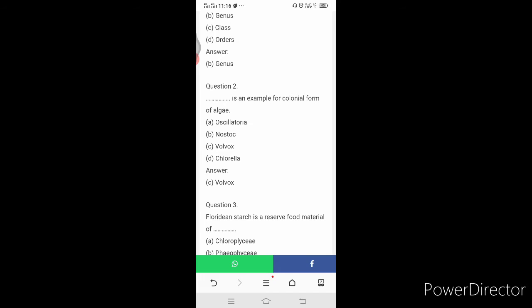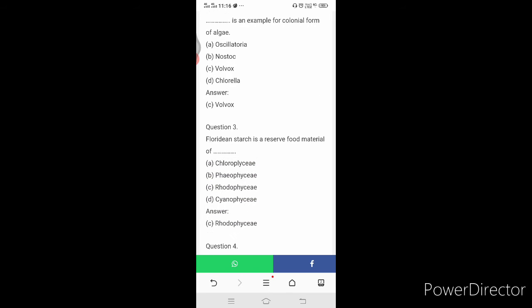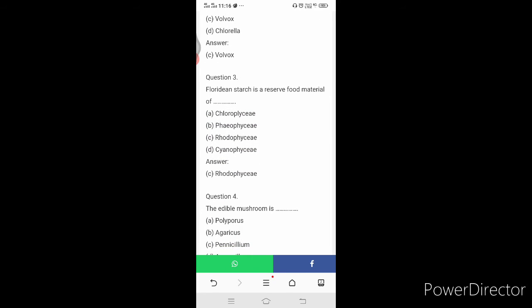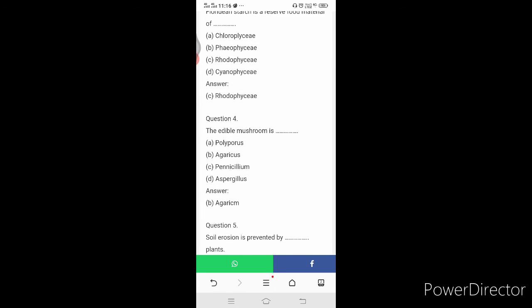Next question. Dash is an example for colonial form of algae. Options are Oscillatoria, Nostoc, Volvox, Chlorella. The perfect answer is Volvox. And the next question. Floridean starch is a reserve food material of dash. Options are Chlorophyceae, Phaeophyceae, Rhodophyceae, Cyanophyceae. The answer is Rhodophyceae. Next question. The edible mushroom is dash.